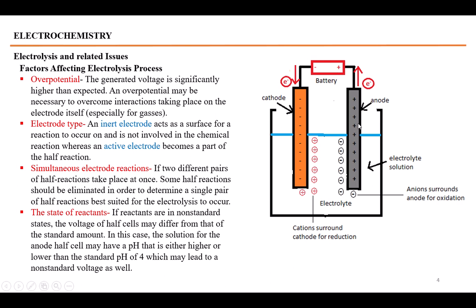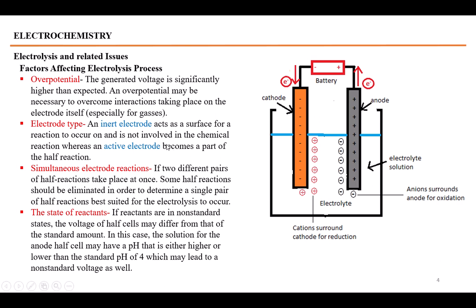The battery would take these electrons from the anode and pump them to the cathode. So these electrons from the cathode are taken by the positively charged ions. In this way, the oxidation and reduction reactions at the respective electrodes would cause both ions to neutralize at their respective electrodes, and the electrolyte is split into its components.